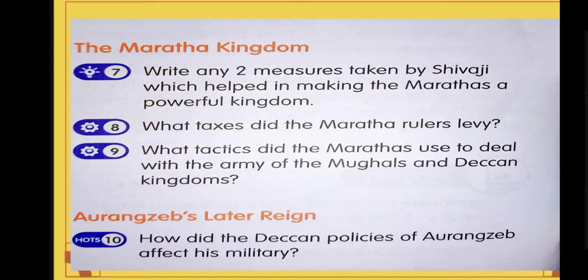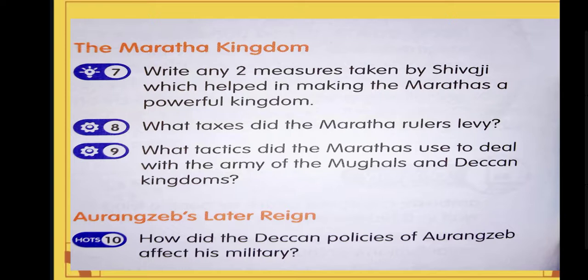Write any two measures taken by Shivaji which helped in making the Marathas a powerful kingdom. So you can write any of the measures taken by Shivaji, such as central administration, provincial administration, revenue system, social and economic policies, forts and military. You can write any of the measures. What taxes did the Maratha rulers levy? So Chauth and Sardeshmukhi, you can describe it.